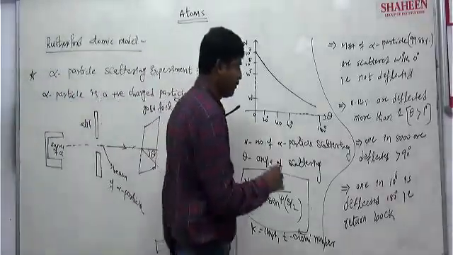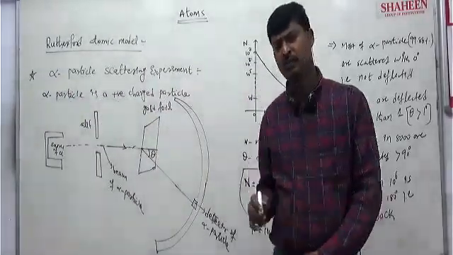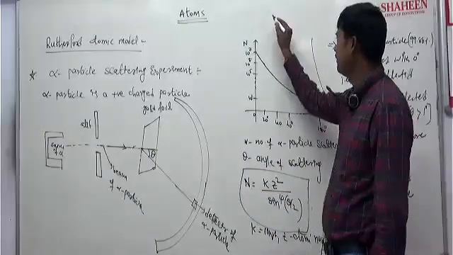So based on those points, Rutherford gave approximately the size of the atom.